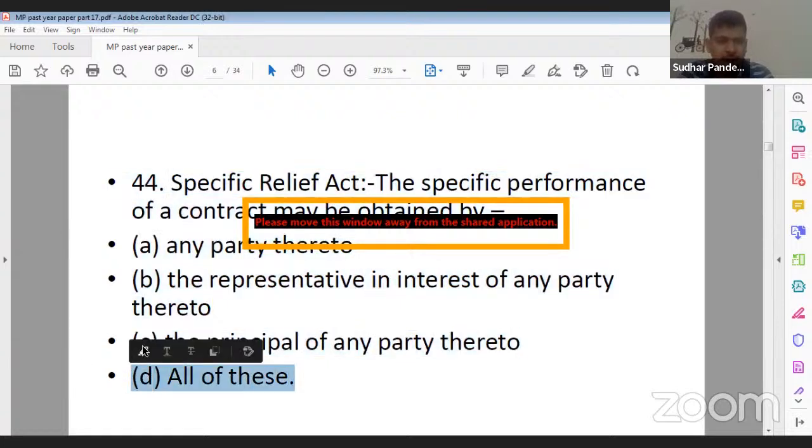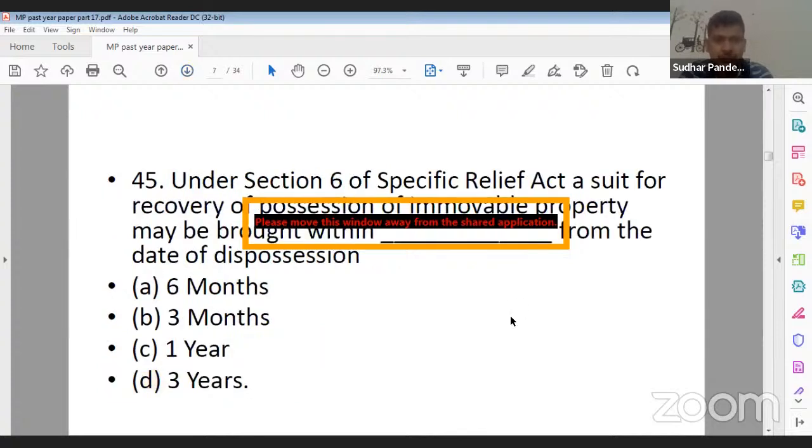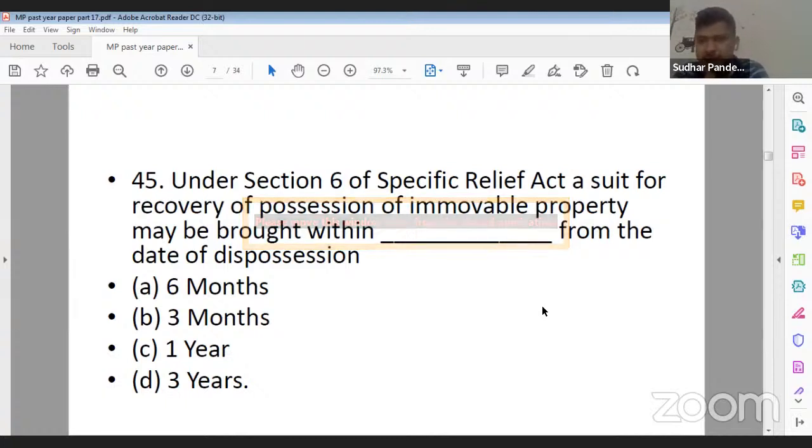So all of these statements are correct in nature. Now, next question. Question number 46, that is again from your Specific Relief Act. Yes, Vinny ji, for 44, D is the correct answer. 45, under section 6 of Specific Relief Act, a suit for recovery of possession of immovable property. Yes, Ankita Gupta ji, for 44, not B, D is the correct answer.